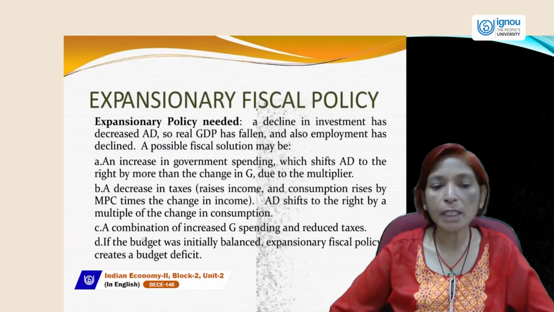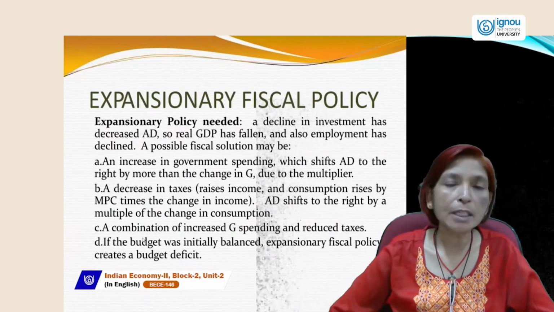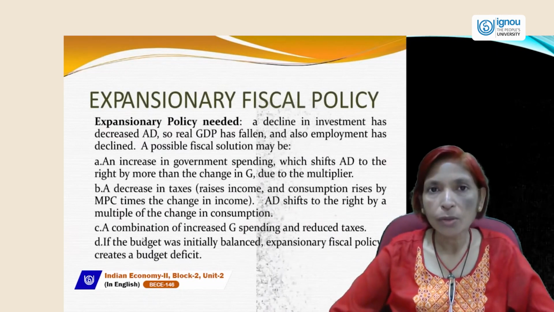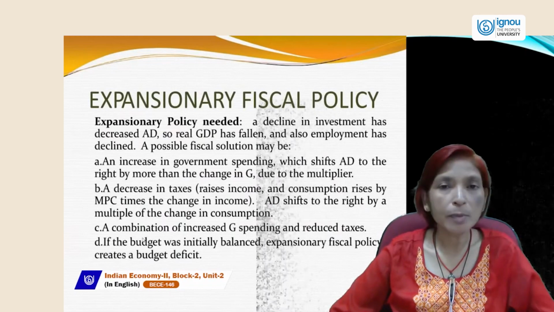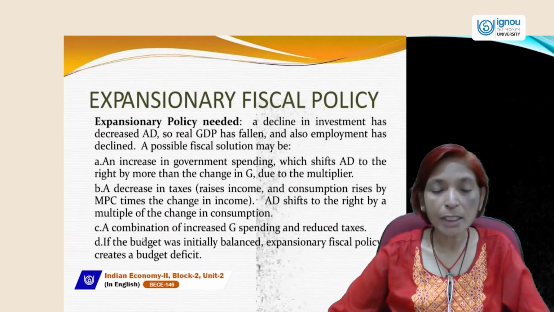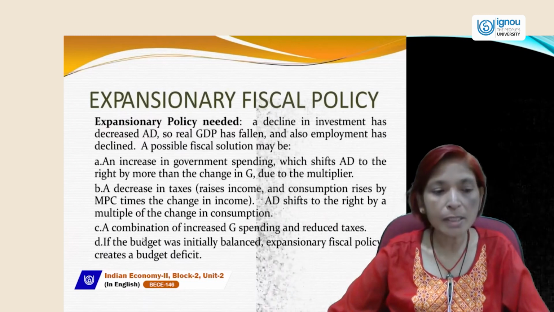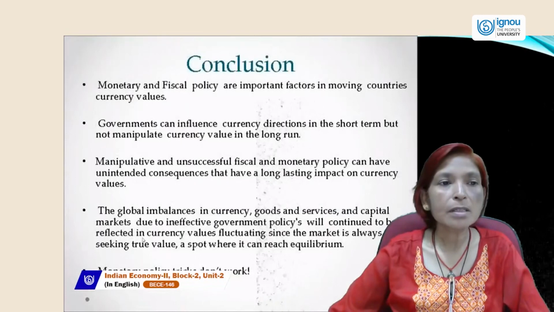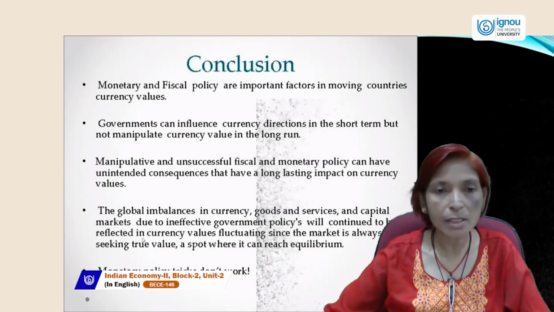If the budget was initially balanced, expansionary fiscal policy creates a budget deficit. Because if government spends more money and government revenue decreases due to the cut in tax rate, at that time a budget deficit will occur. Contractionary fiscal policy is the vice versa situation of this expansionary fiscal policy.